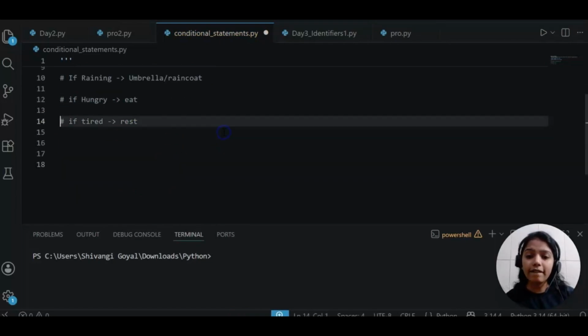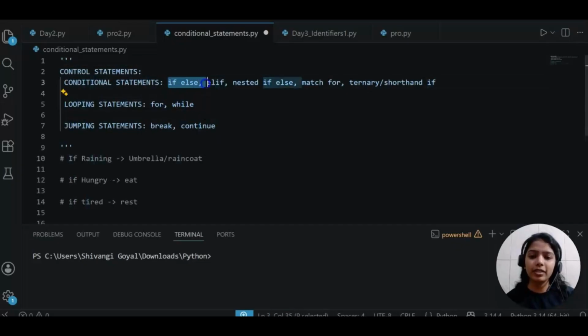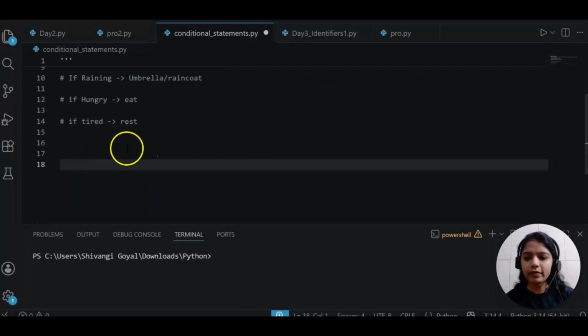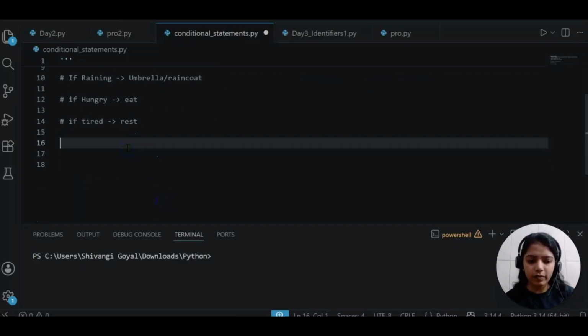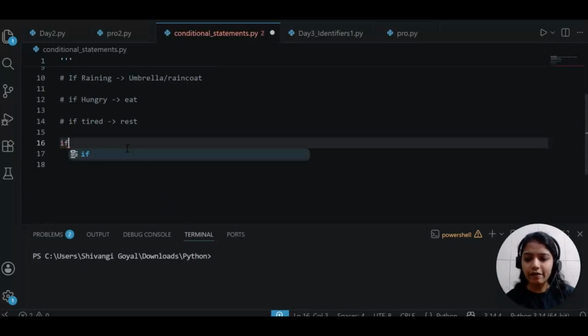First one is if else. Let's see. I will just write it here. Let's say if. In Python, you just need to give a space. I'm just taking marks from the user.